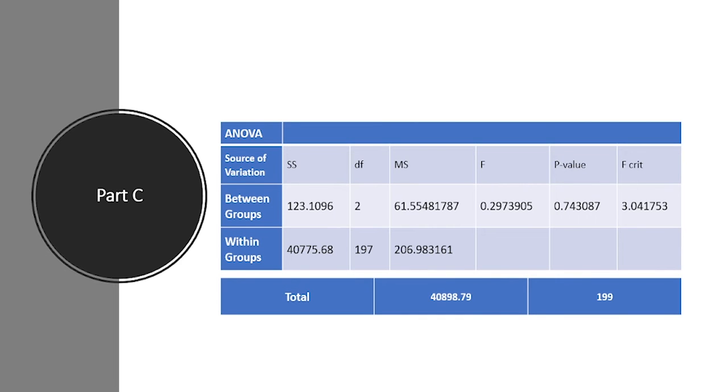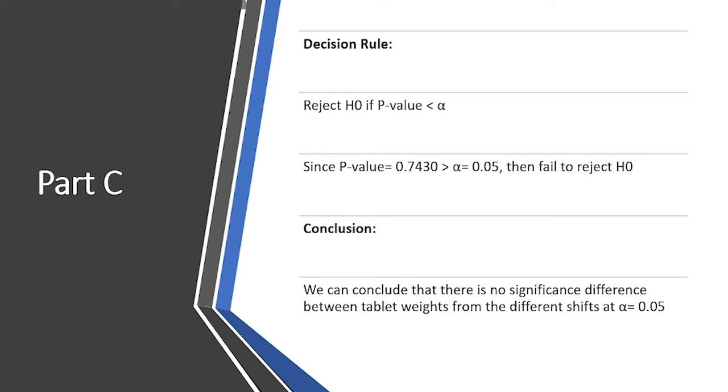As shown here, the P value is 0.74, which is greater than the alpha value. Finally, coming to the decision rule, which is reject H0 if the P value is less than alpha. As a result, we fail to reject H0 because the P value is greater than the alpha value. To sum up, there is no significant difference between tablet weights from the different shifts at alpha equals 0.05.